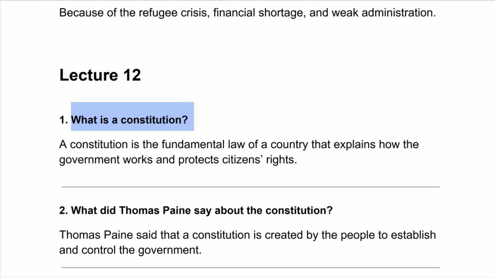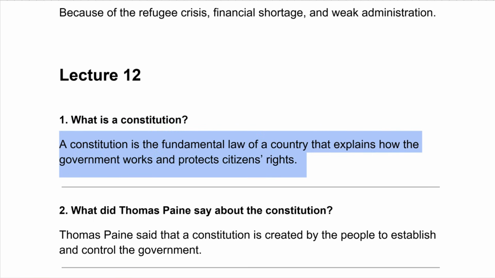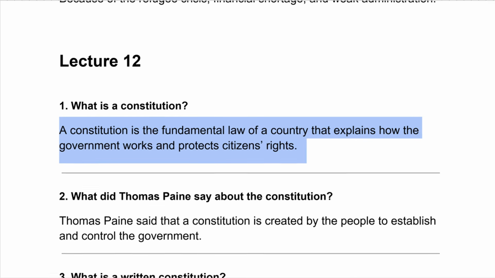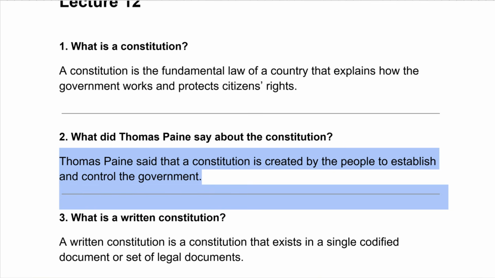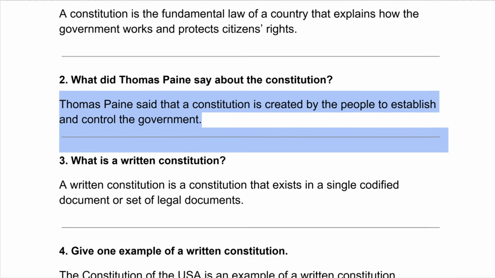What is a constitution? A constitution is the fundamental law of a country that explains how the government works and protects citizens' rights. What did Thomas Paine say about the constitution? Thomas Paine said that a constitution is created by the people to establish and control the government.